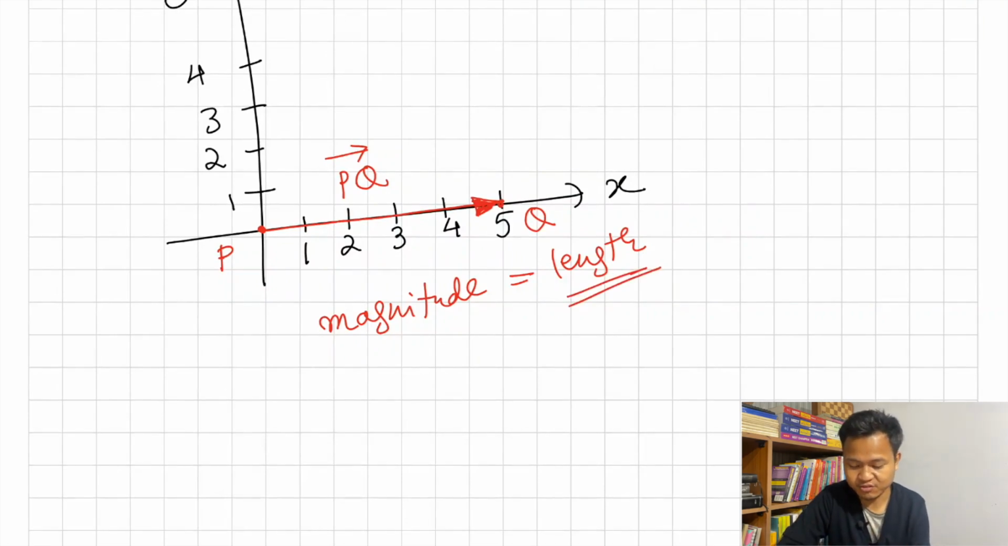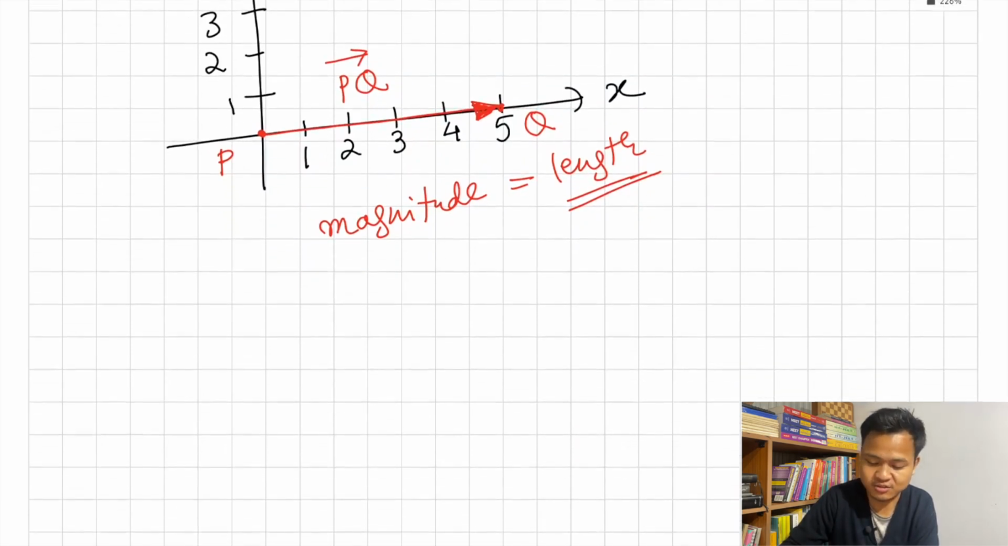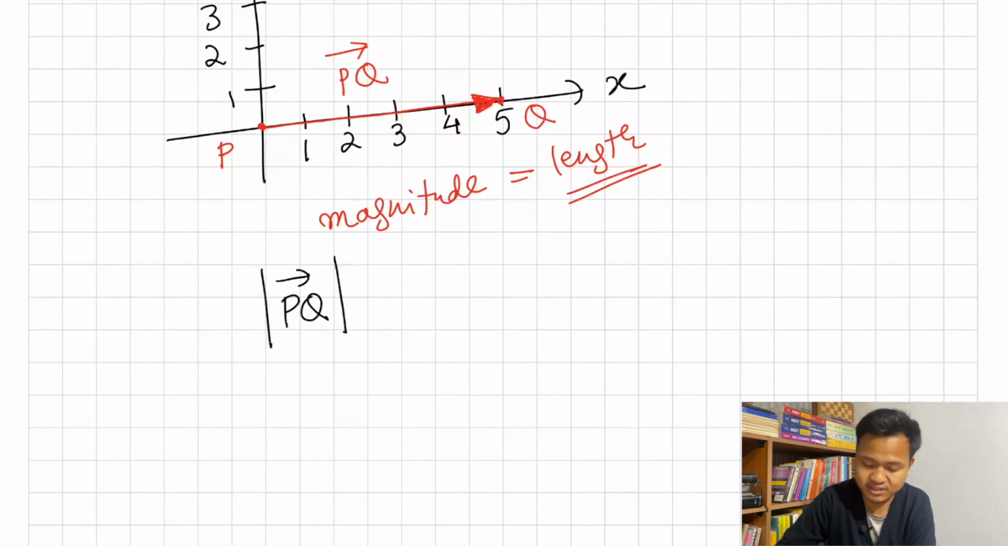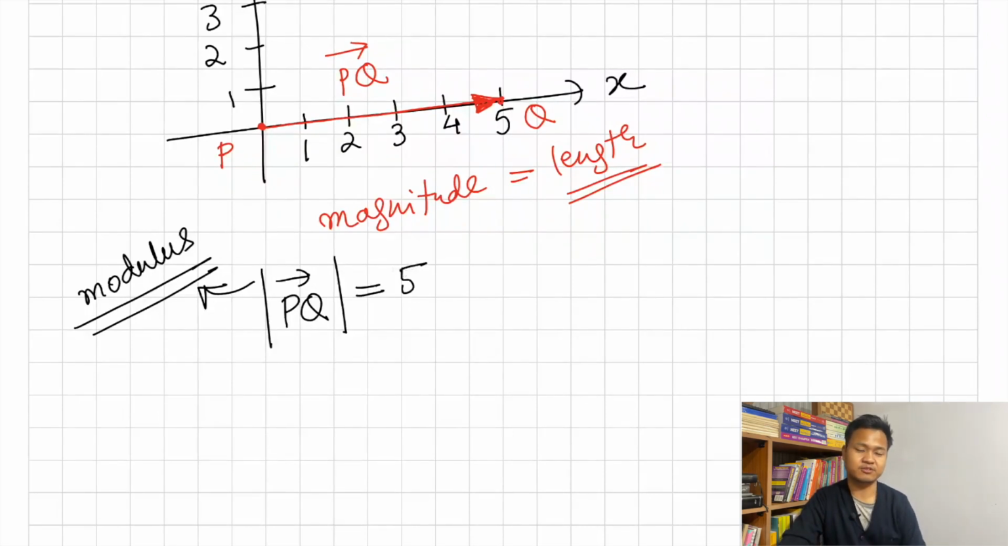The length from P to Q is 5. So here the magnitude of vector PQ is 5. How do you write magnitude? If I want to write the magnitude of the PQ vector, I have to put something called modulus. We call this modulus in mathematics. Now the modulus of PQ is equal to 5. So modulus represents the magnitude.